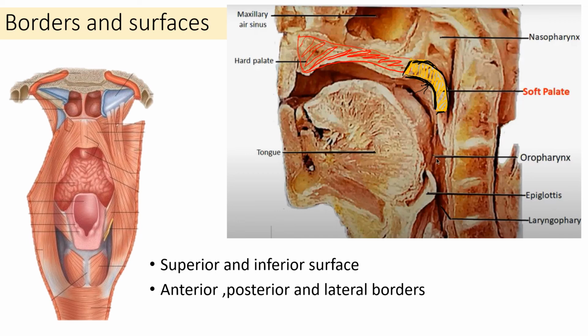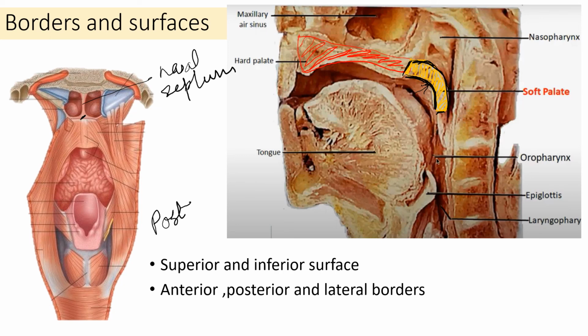In this picture, which is on the left side, this is the posterior view. So what we are seeing is the posterior nasal aperture. This is the nasal septum.